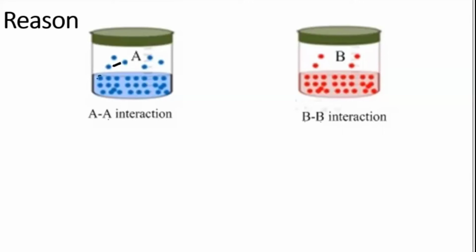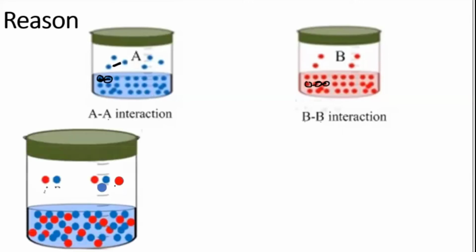So now here, this is the A molecule. Between A and A molecules, there is a force of attraction. Similarly, B is one kind of liquid, so between all the B molecules there is one force of interaction. Now, when you mix them together, they are coming out of their environment and forming A and B. So now A and B are interacting with each other. Initially, A had an interaction with A and B was having interaction with its B molecules. Now A and B are interacting with each other. Suppose this AB interaction comes out to be similar to whatever they had with AA and whatever they had with BB, if their interactions are similar.